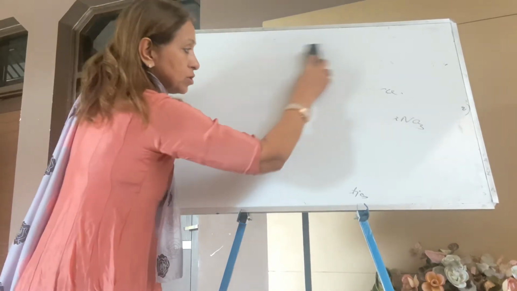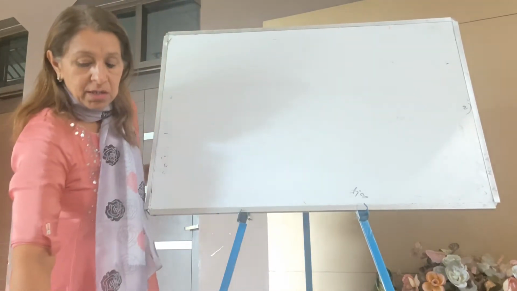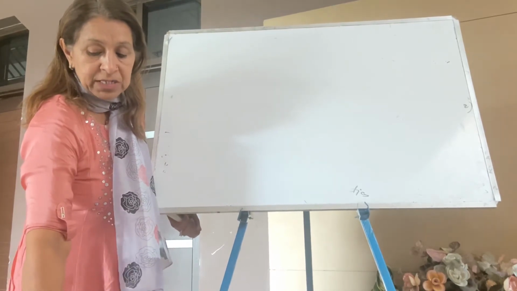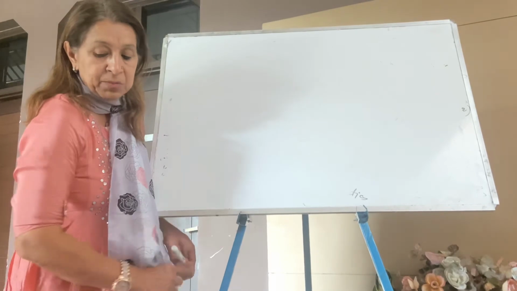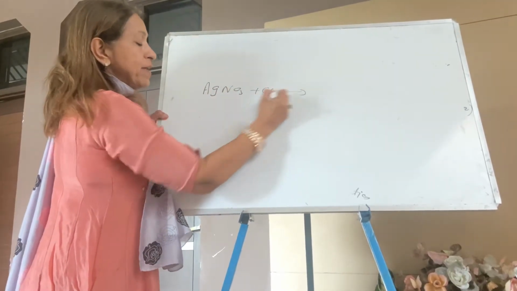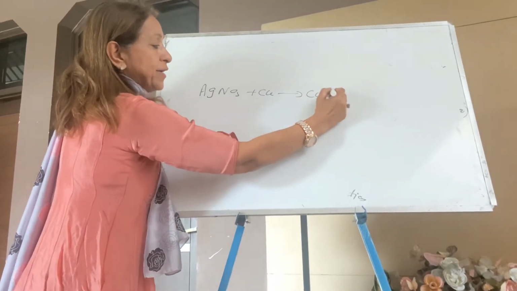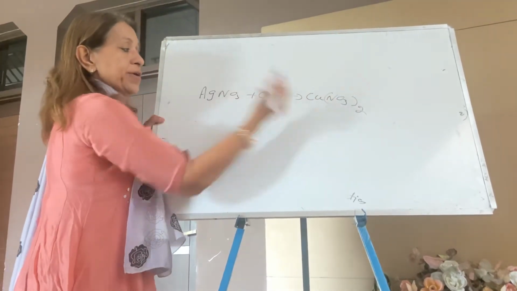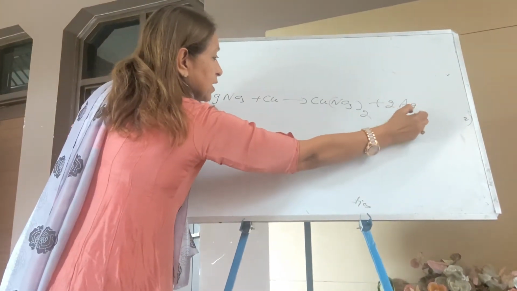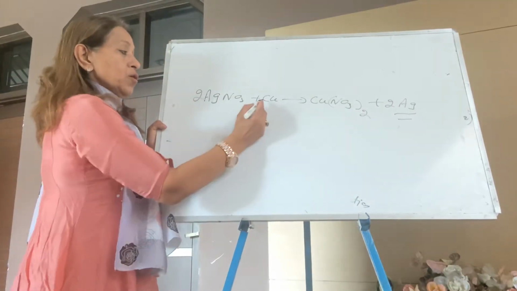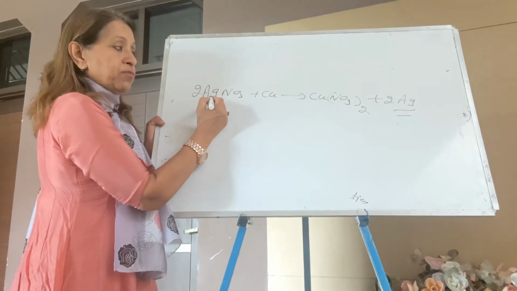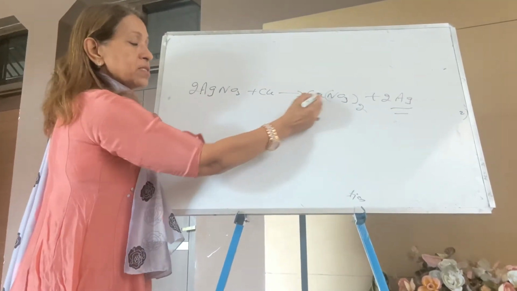Now I'm taking the next question, question number 14. In the refining of silver, the recovery of silver from silver nitrate solution involves displacement by copper. Copper is more reactive than silver, so the answer is copper nitrate. Copper is 2 plus, nitrate is -1. You may balance it, 2 silver. In this way, silver is produced. Copper plus silver nitrate: copper is more reactive than silver, so copper will displace silver from the solution. Copper is 2 plus, nitrate is -1.